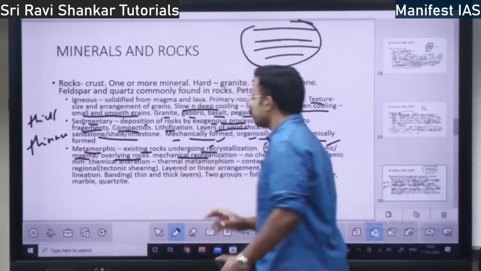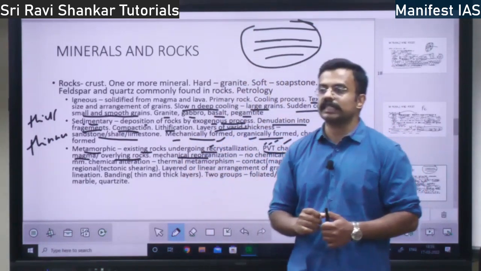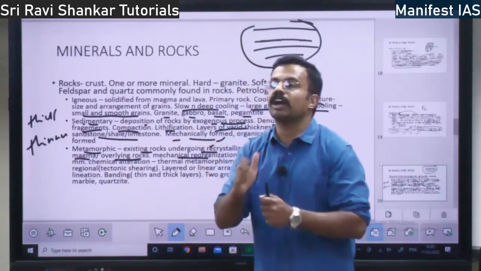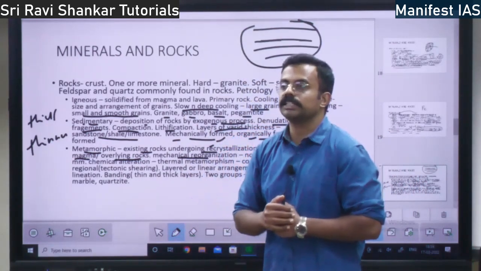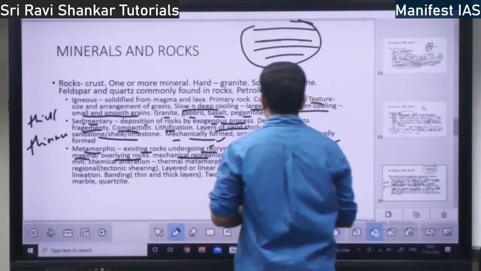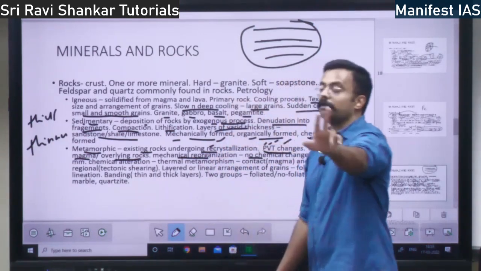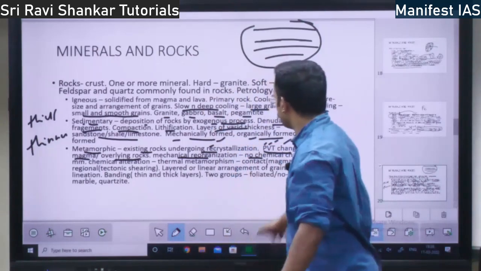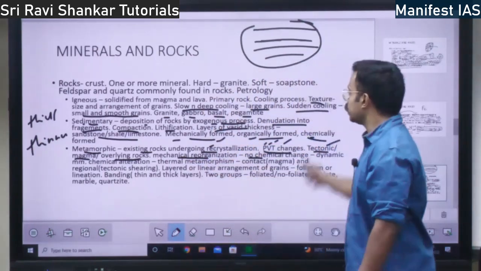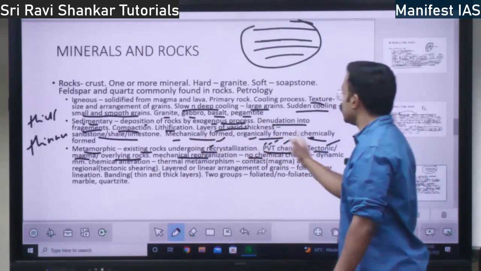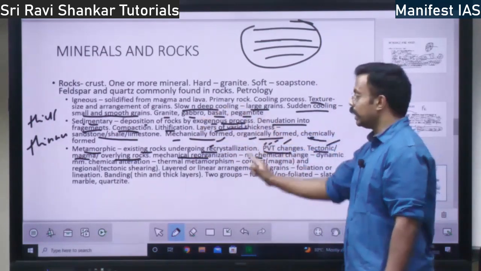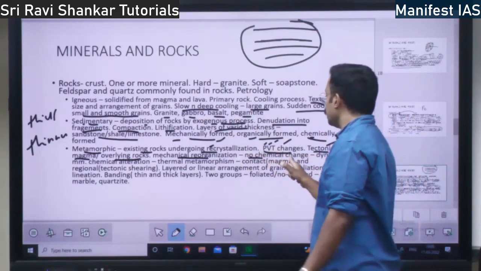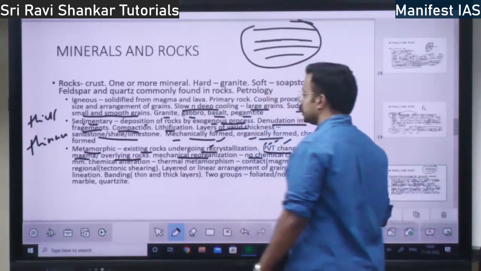So under this there will be mechanical reorganization. It means the crystals will get reorganized among themselves, the crystals of the rocks in the metamorphic process. However, in the metamorphic process, there is no chemical change. Please remember, it is only mechanical change. Whereas in sedimentary, there is mechanical, chemical and organic. In metamorphic, it is only the mechanical change, no chemical change.